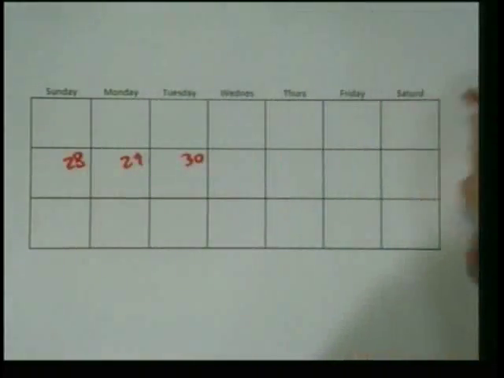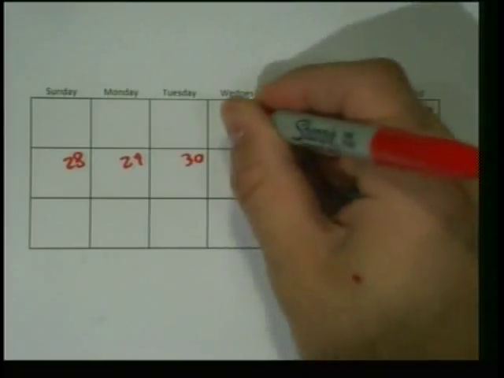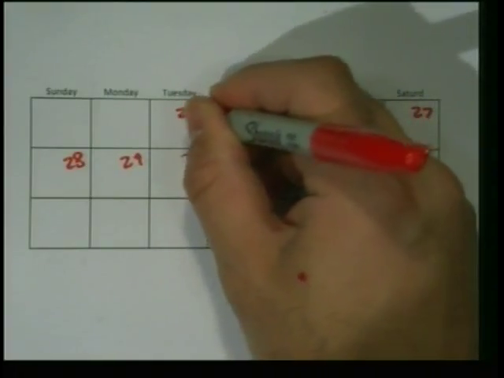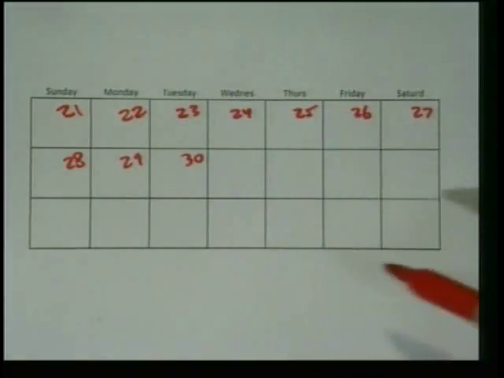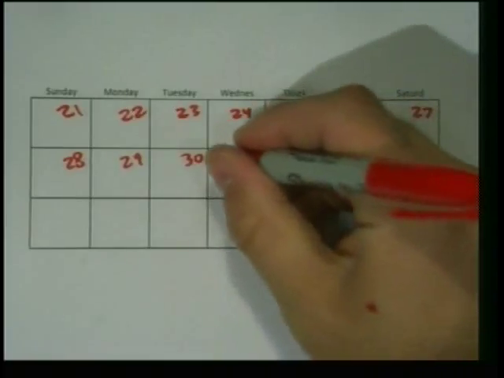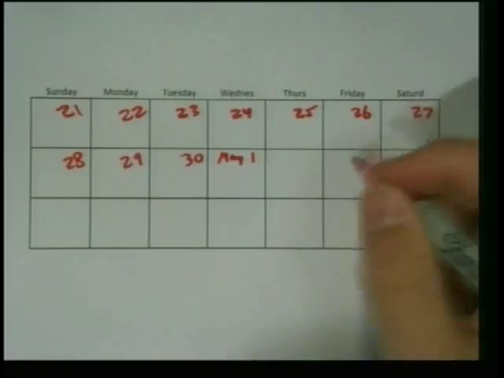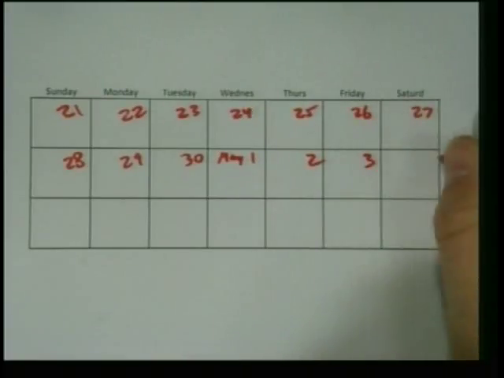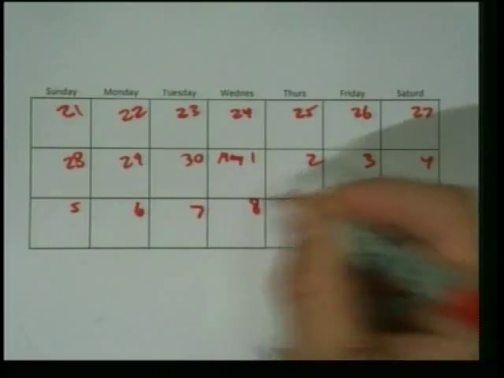This is 29, 28, 27, 26, 25, 24, 23, 22, 21. April is one of those months that only has 30 days, right? So Wednesday, thus, is May the 1st, correct? And this is May the 2nd, 3rd, 4th, 5th, 6th, 7th, 8th. Okay, fine.